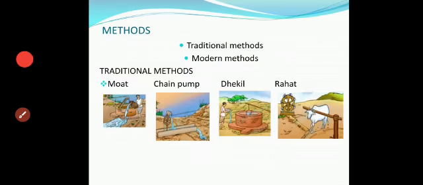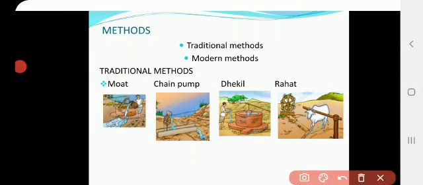Okay. Next, the methods of irrigation. First, there are the traditional method and the modern method. The traditional methods are those we used in the olden days. These are the moat system, chain pump, dhekli and the rahat. In the moat system, a person drains the water outside, so manual work is needed.